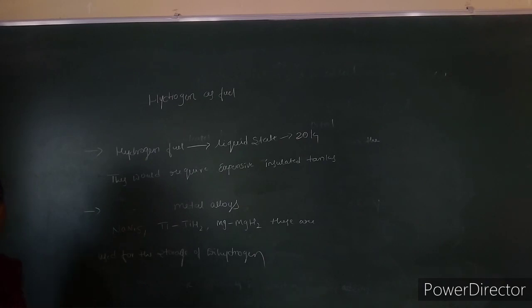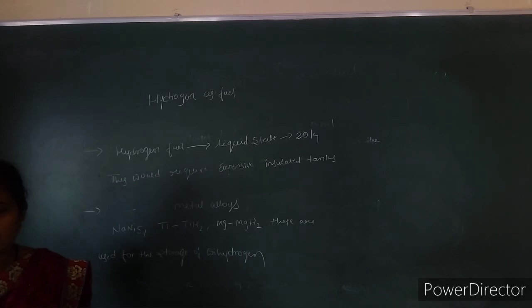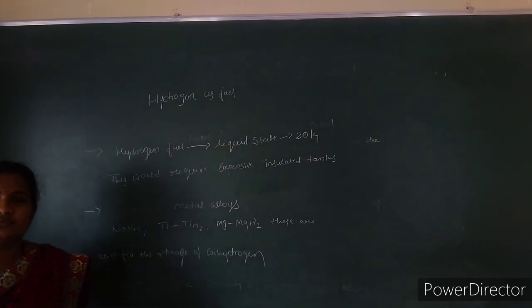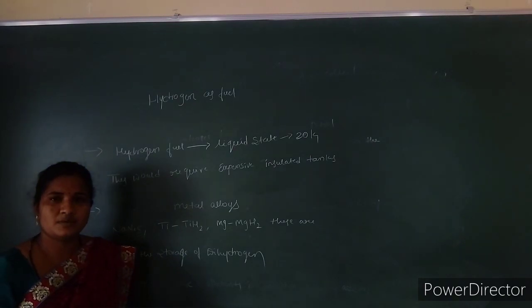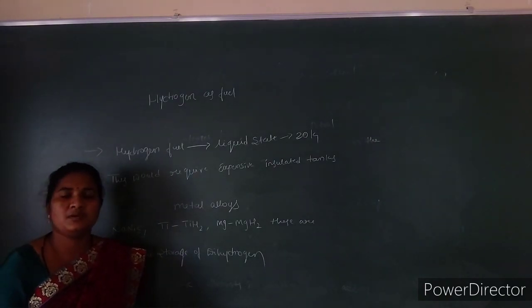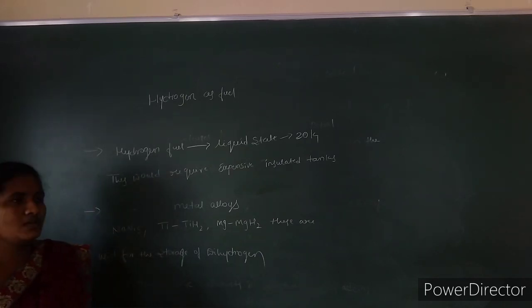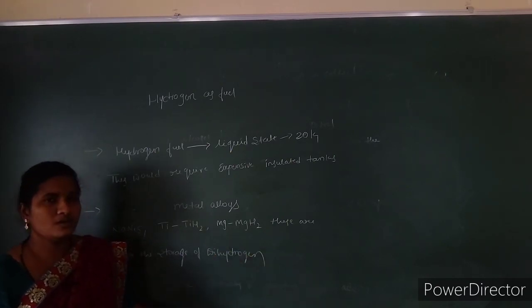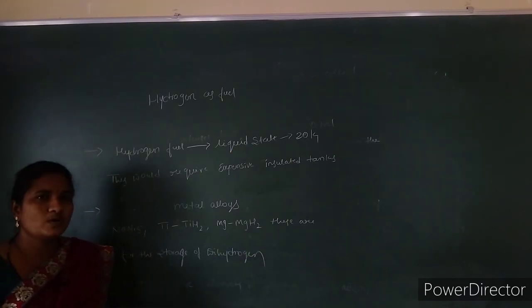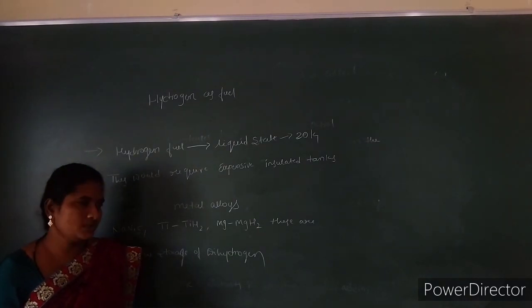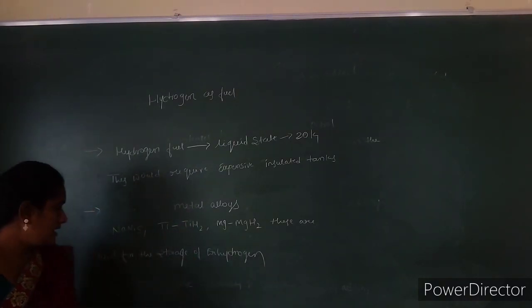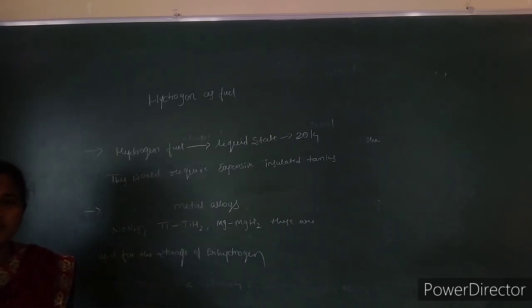So this is about hydrogen fuel. It releases larger quantities of heat compared to petrol, and the pollutants in combustion of hydrogen are less than those of petrol combustion. These impurities can be minimized by adding a little amount of water, which slows down the temperature. As a result, nitrogen does not react with oxygen. We can also convert hydrogen fuel into liquid form by cooling it to about 20 Kelvin, and it requires insulated tanks in the form of metal alloys, which are used for the storage of dihydrogen.